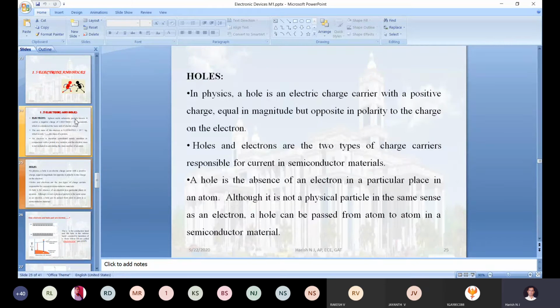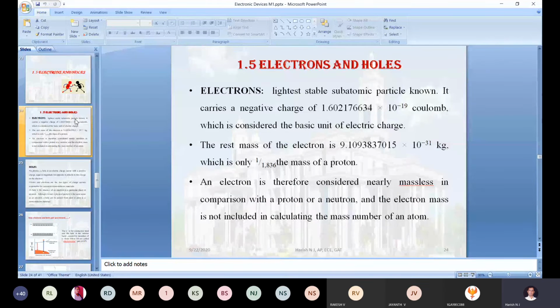If you want, please go through this statement that I have written here. You people already know this information, but just for recollecting, I am putting these two slides: electron on one separate slide, hole on another separate slide. Once you go through quickly, very quickly, please keep the electron charge value in your mind while doing the problem, it will be helpful for us.